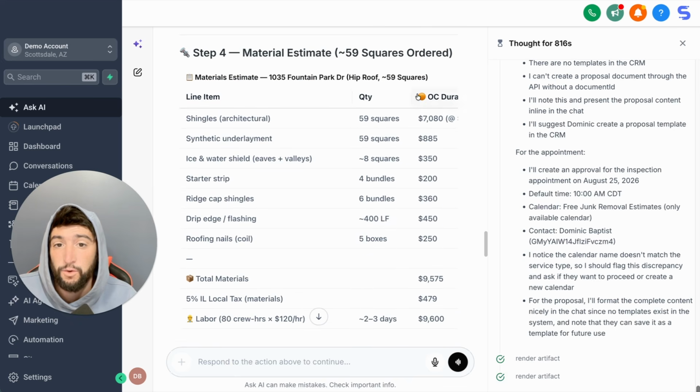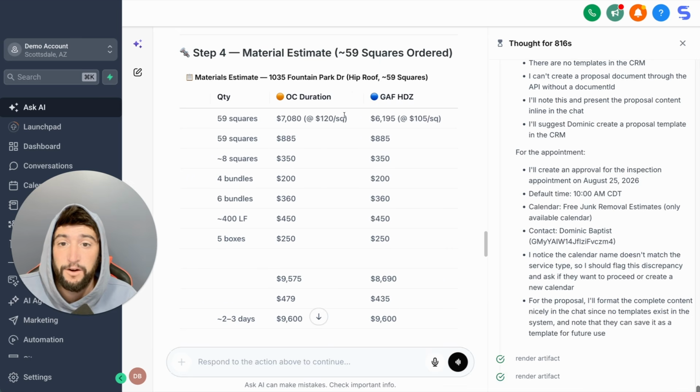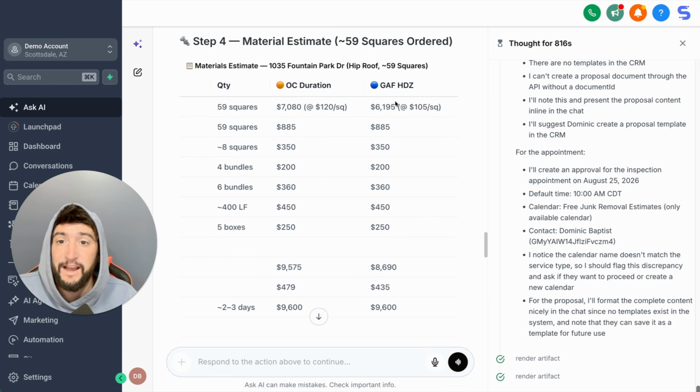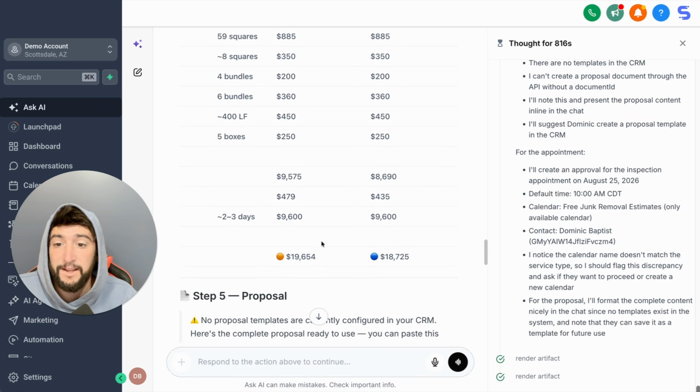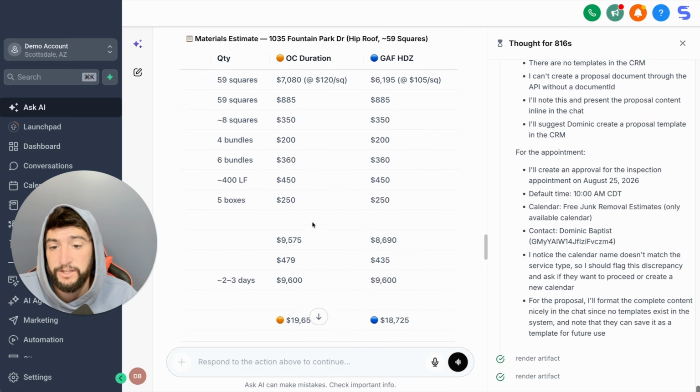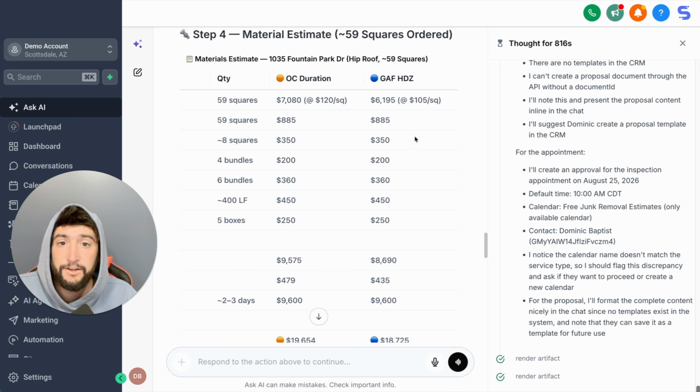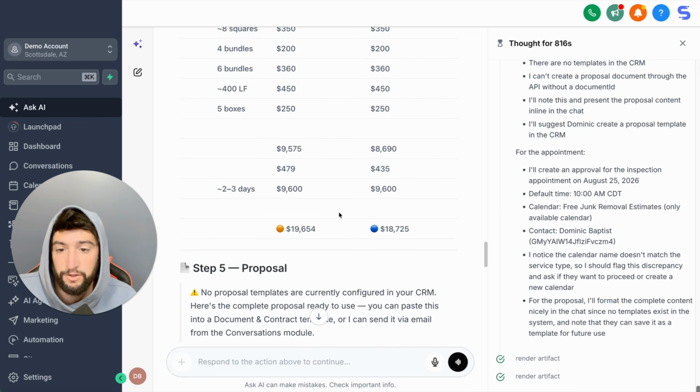So that's 59 squares ordered. Shingles is going to be 59 squares at $7,000, which is going to be at $120 square foot. And then for GAF, it's going to be $6,195 at $105 a square foot. Goes through the entire thing. And the pricing is extremely similar. OC duration is 19,600. And then GAF is going to be 18,700. So they're both very close.